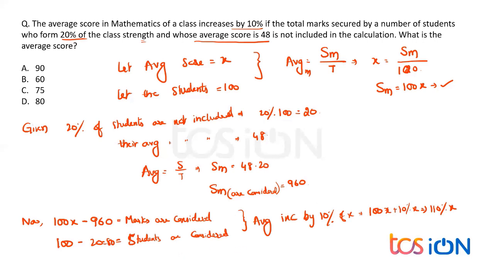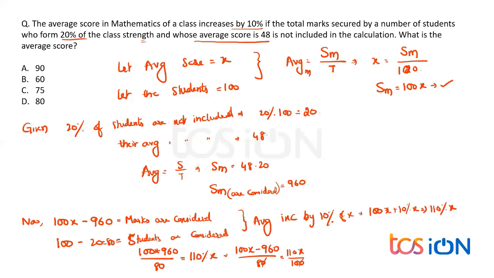Now, the marks considered upon the 80 students considered always equals the average only, 110% of x. All right, everybody. Now, just calculation: (100x minus 960) upon 80 is equal to 110x upon 100.